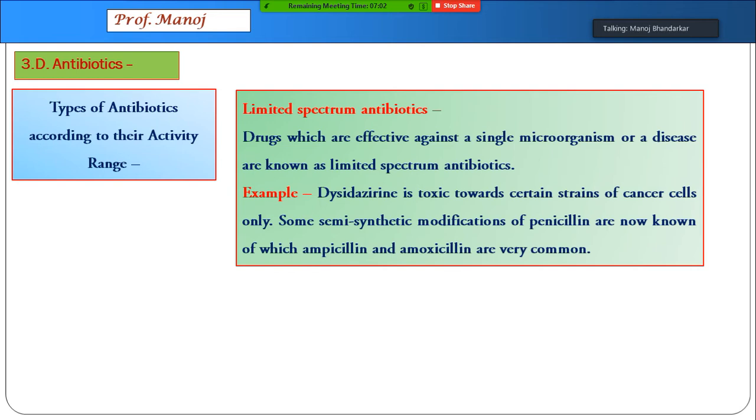Third type is called limited spectrum, that they are not over a range, but they are only for a particular type of bacteria. One of the examples is shown over here, which works only on cancer cells. Some other penicillin modifications also are used as limited spectrum antibiotics.